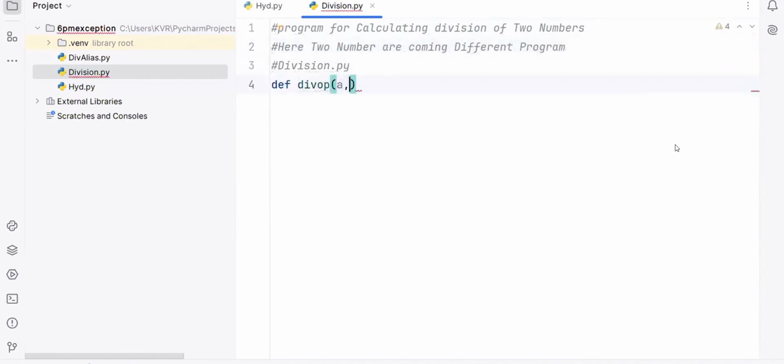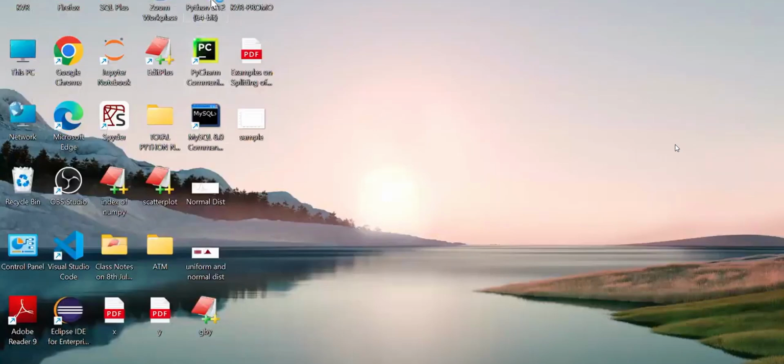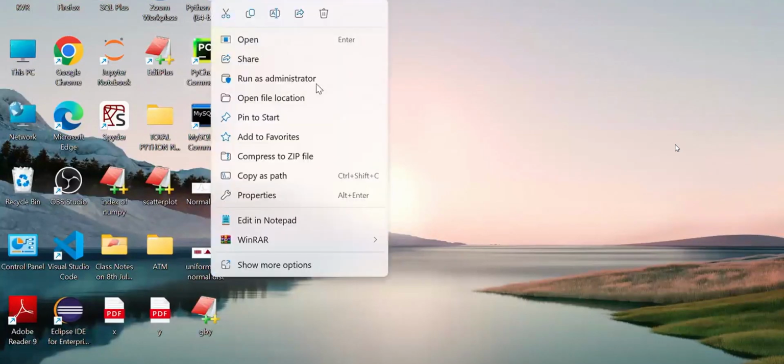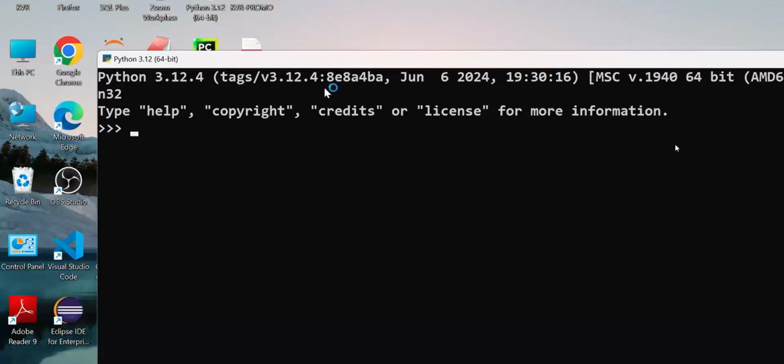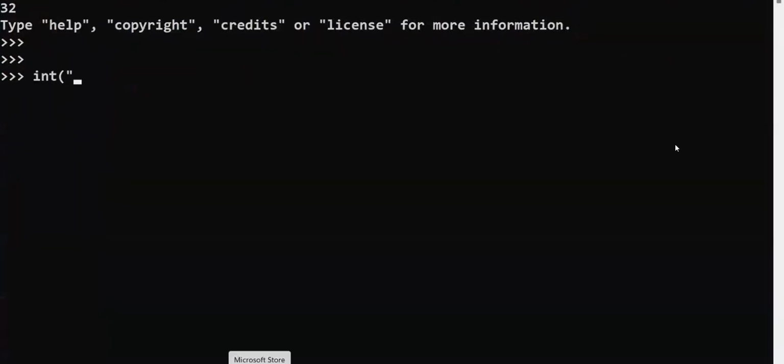DIVOP of A comma B. I'm just writing what? Pass. What is the DIVOP? It's one common component I'm developing for everybody. Like what? Go to the Python environment. We are just developing exactly like a Python principle we are following. See, students, int of 10. What is int of 10?